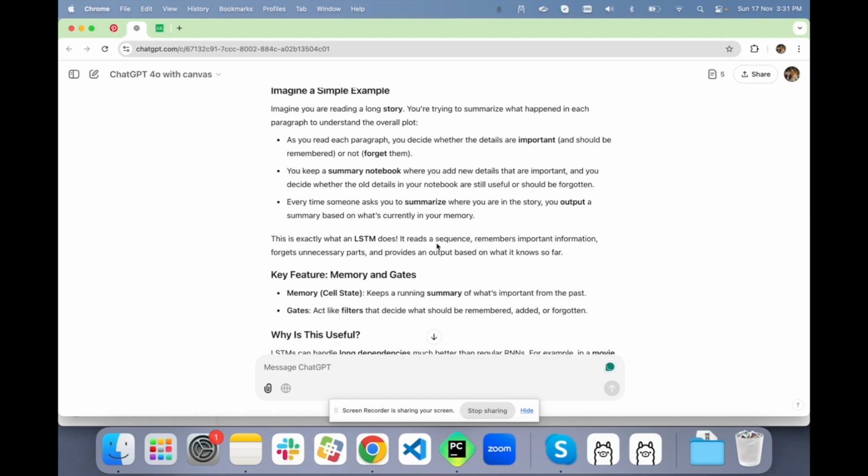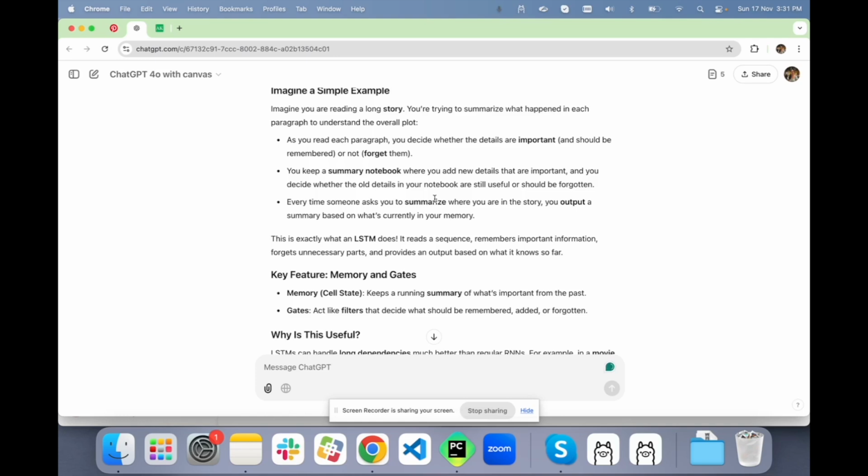Suppose we have watched a recent movie. My parents recently watched a movie called Bhool Bhulaiya 3. So now I'm asking them to narrate the story to me. How are they going to narrate the story? While they are watching, they'll decide what important information they have to share, and what details they should not tell, that do not add much to the story. So they'll delete them, they'll forget them.